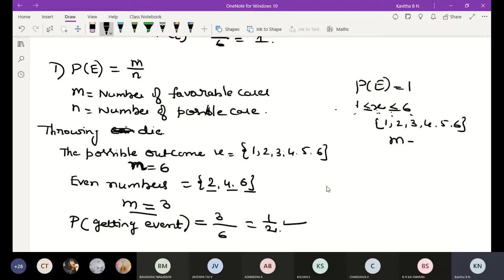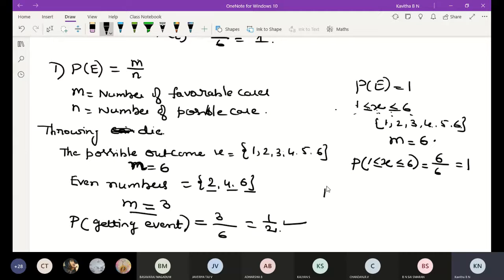Then m, the number of outcomes here, is 1, 2, 3, 4, 5, 6. Then the probability of getting x greater than or equal to 1 and less than or equal to 6 is m by n, which means 6 by 6 is equal to 1.